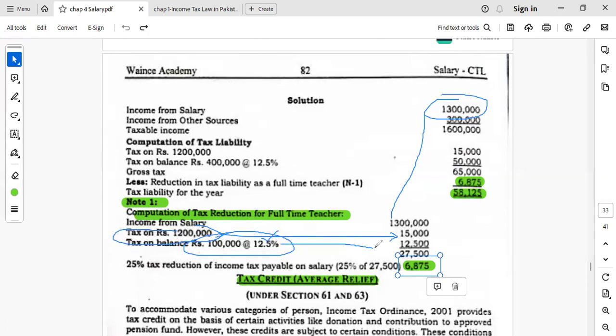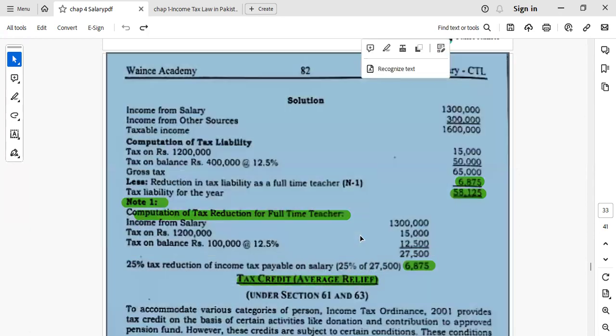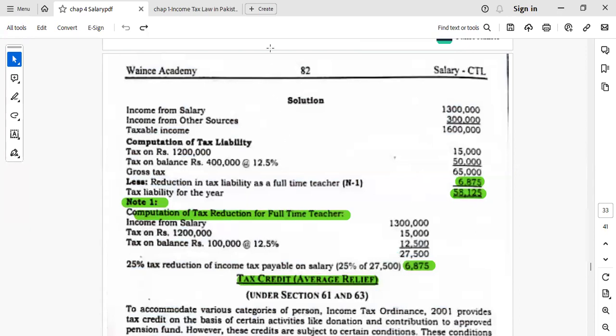So 12.5% on this remaining amount of 100,000 is 12,500, and your total tax is basically 27,500. Now on this 27,500 you will adjust 25% as a teacher, which is 6,875. So 6,875 will be deducted from the gross tax. And your tax liability for the year is 58,125.